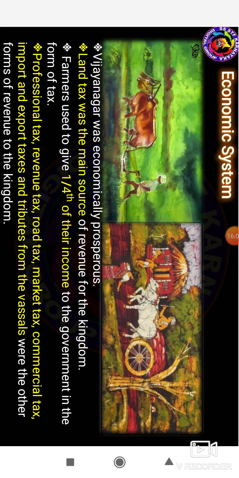The land tax was the main source of revenue for this kingdom, and farmers had to give one fourth of their income to the government in the form of taxes. There was the professional tax, so various taxes were collected by the kings as revenue for the kingdom: professional tax, revenue tax, market tax, road tax, import and export tax, commercial tax, and tribute from the vassals were the other forms of revenue that the king collected.